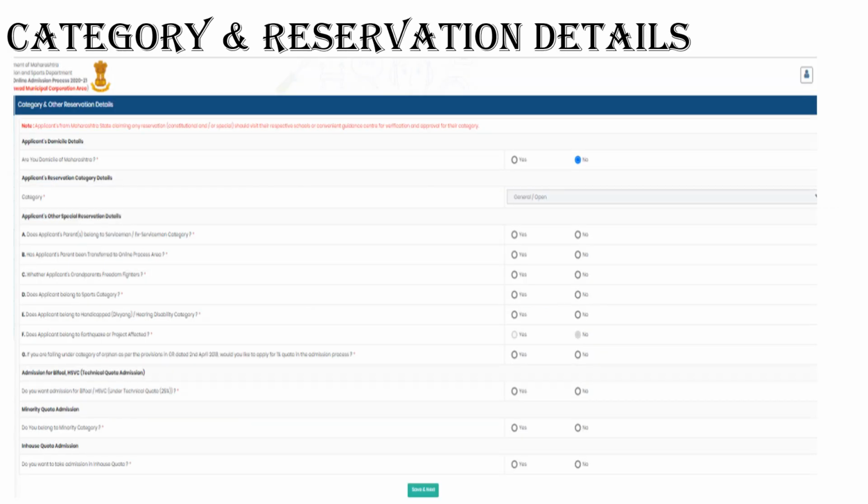Next is the category and reservation details. Now here you have to enter if you belong to any category. So you can enter your caste. Then you'll also have to upload the caste certificate. And if you do not belong to any category, you can just select no. You can also read out all the categories and you can select if you belong to any one of them.